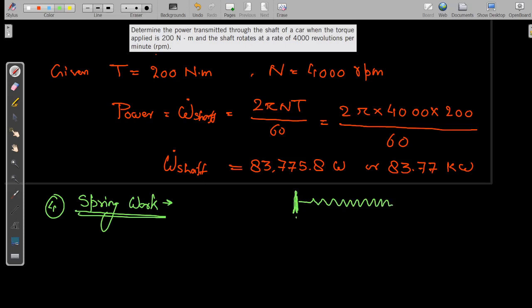If I am applying a force, the spring will elongate.